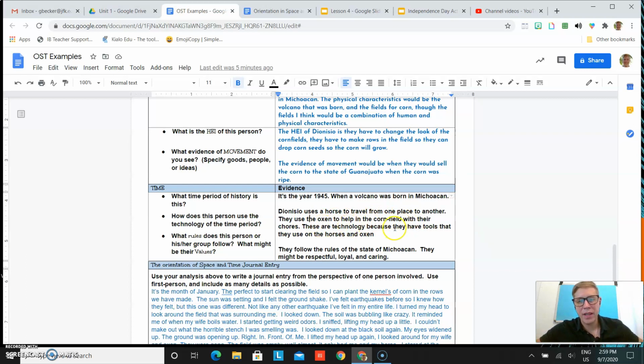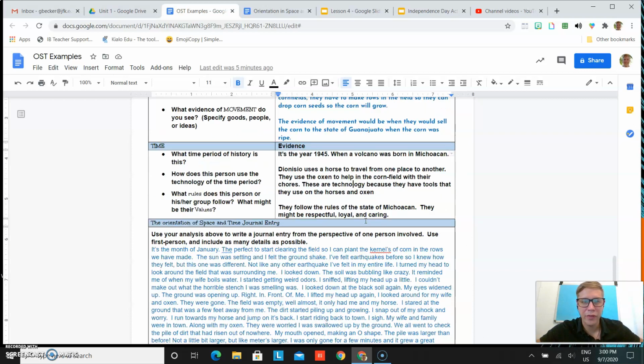These are technology because they have tools that they use on the horses and oxen, so again, explaining their answer, really what we're looking for, that's good there. And then finally, what rules does this person follow and what are their values? They follow the rules of the state of Michoacan, and they seem like respectful, loyal, and caring people that kind of put their family first.